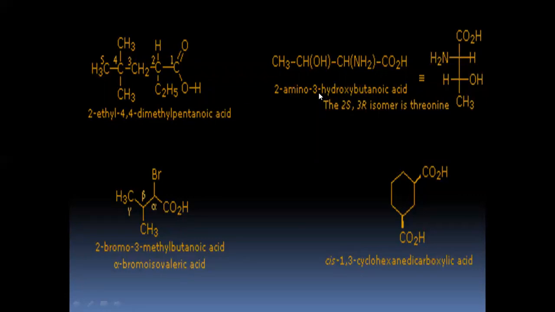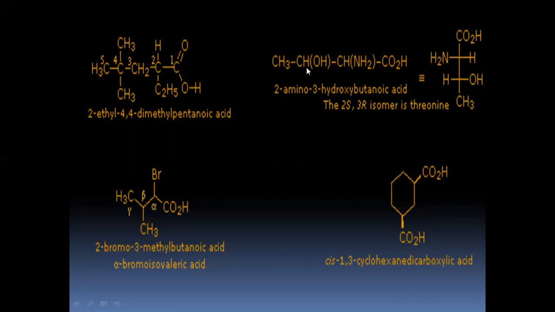Then coming to this example, again, this chain can even be written in this sugar form, that is COOH, NH2, H, OH, CH3. This sugar is also referred to as threonine, which you'll study under carbohydrates, right? So the numbering will be starting from the right side, since you have the carboxyl group attached to this carbon. 1, 2, 3, and 4. You have 4 carbon atoms in this parent chain. Therefore, the root word is butanoic acid.